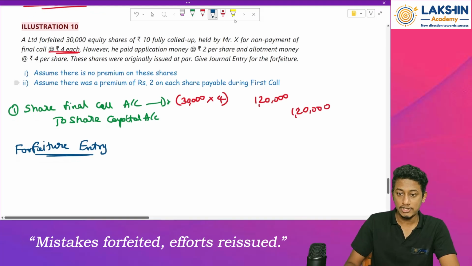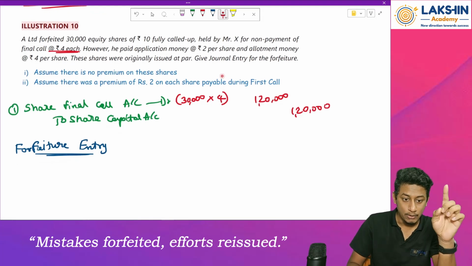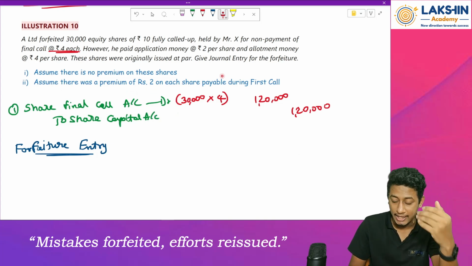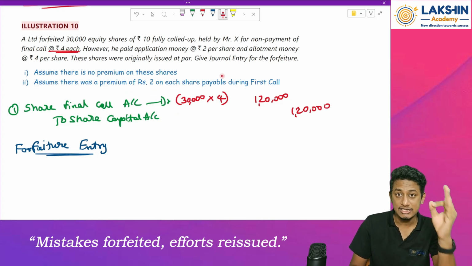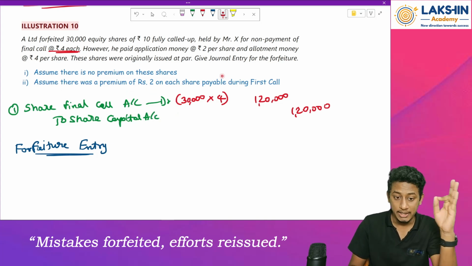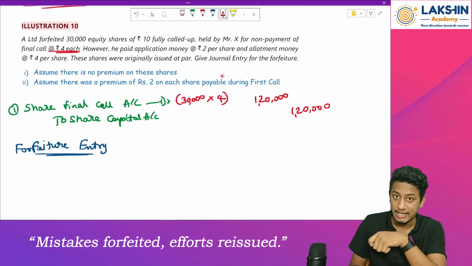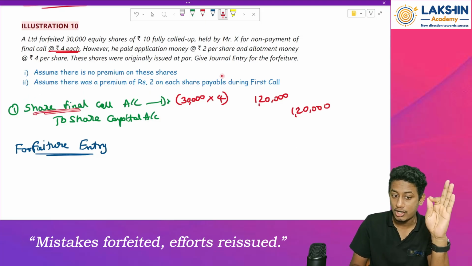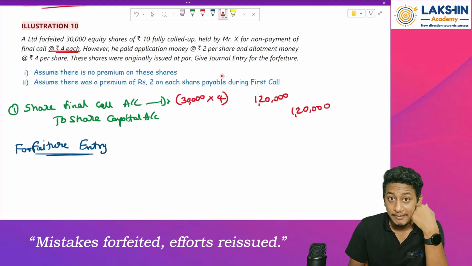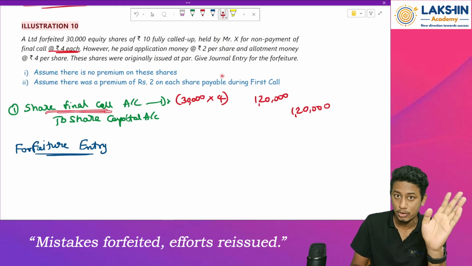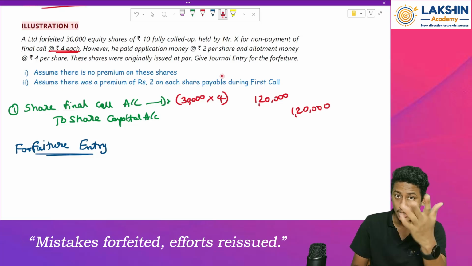So first of all, I have told you that whatever account we prepare over there, be it final call, allotment, whatever it can be, these accounts should be closed at the day end. But is this account closed? No. When will it be closed? Whenever I pass the bank entry: bank account debited to share final call account was the entry. But did he make the payment? No. But now I have to close this entry. I should not keep it open over here. Since he has not made the payment, I cannot keep it open.